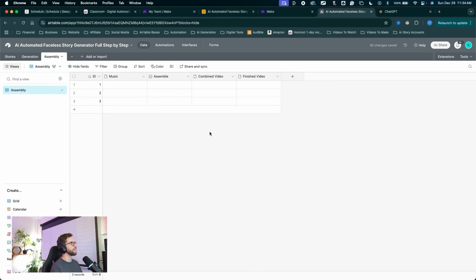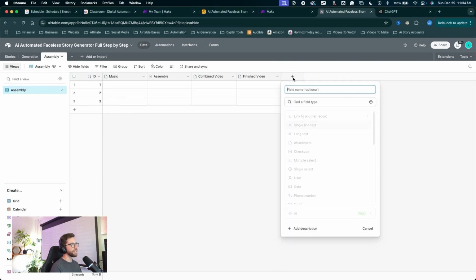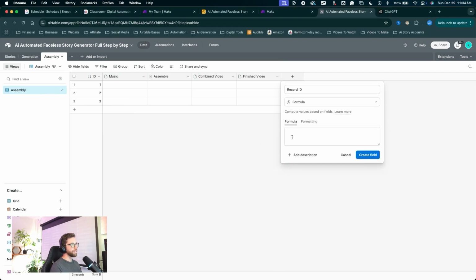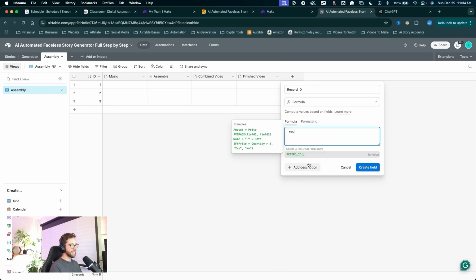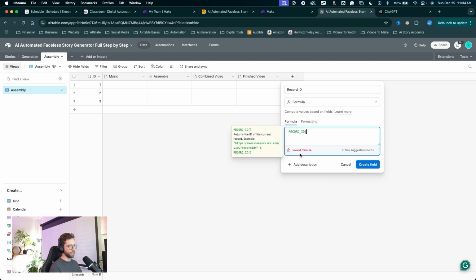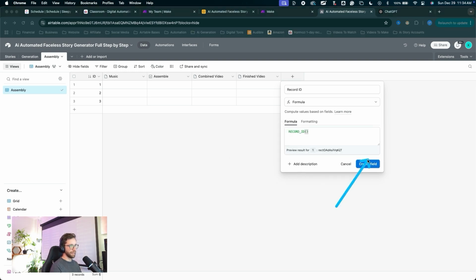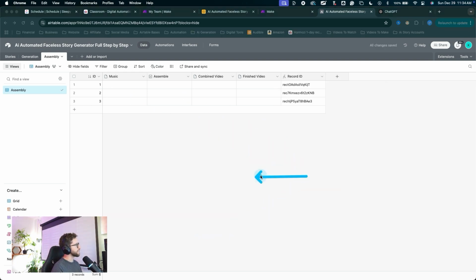So let's start off. Oh, before we do that, let's create our record ID field. Click the plus to create a new field. Name this one record ID. Scroll down. This will be a formula field. In the formula box, type in REC, you can choose the built-in function, close it off with the last parenthesis, click create field. Now we can start linking up some other records to this table.